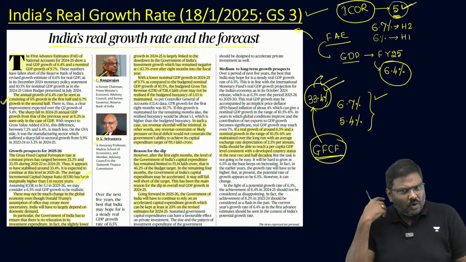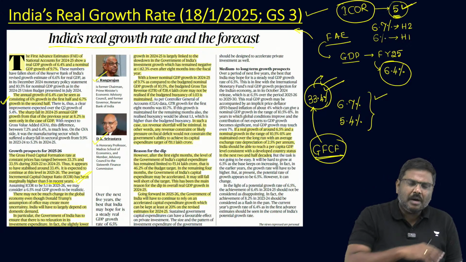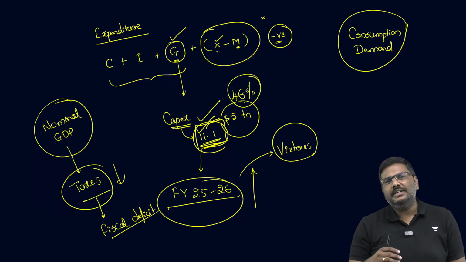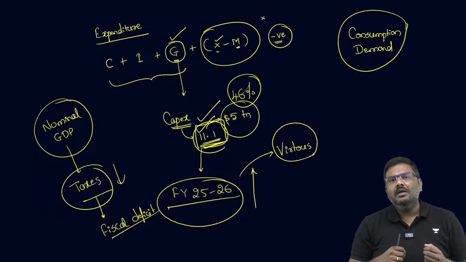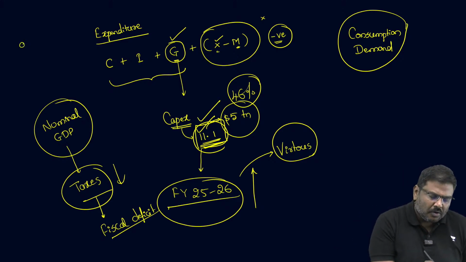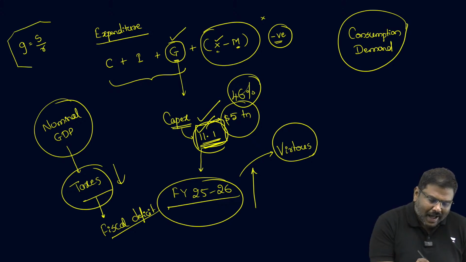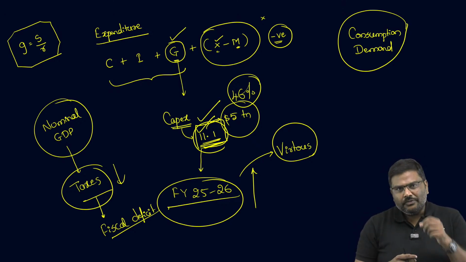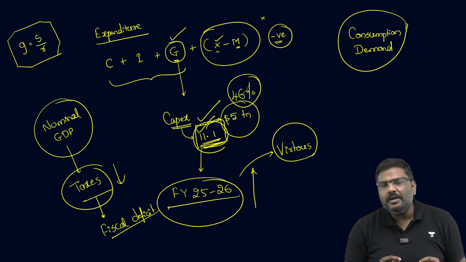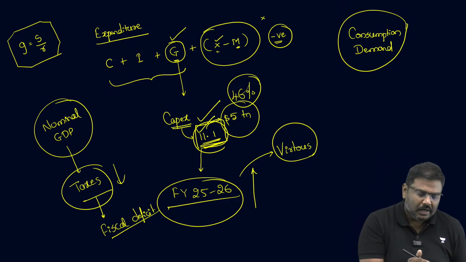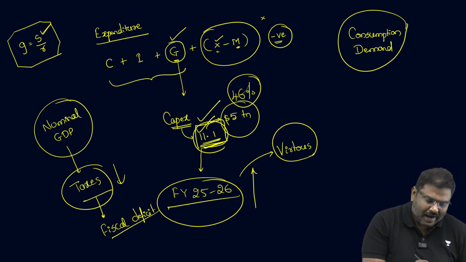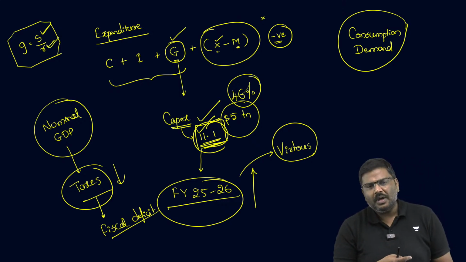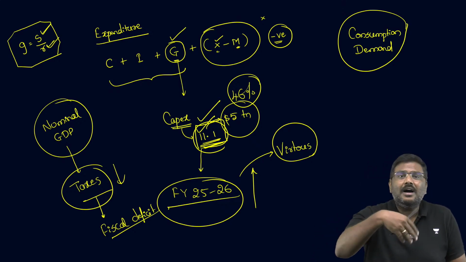Now, those of you who are thinking, what is the use of all of this? They are telling me about ICOR. They are talking about GFCF, etc. What is the point of all of this data? My dear, all of you know the concept of Harrod-Domar model. Please do let me know. All of you heard of Harrod-Domar model? That is essentially G is equal to S upon R. What does the formula actually signify? The formula basically signifies that if a country wants to achieve a higher GDP growth rate, it has to increase the amount of savings and reduce the capital output ratio.